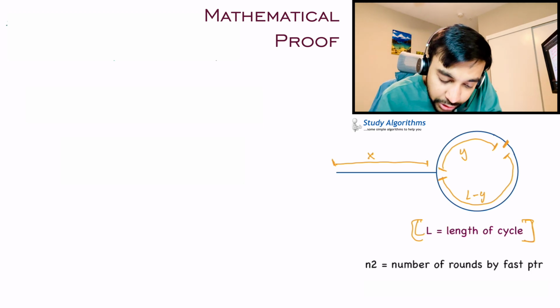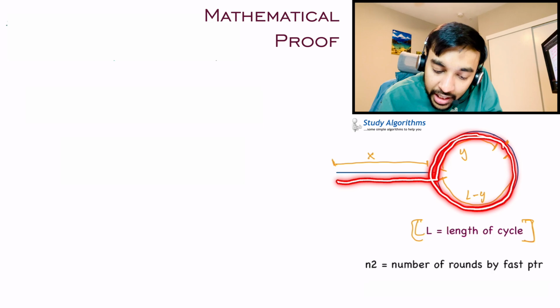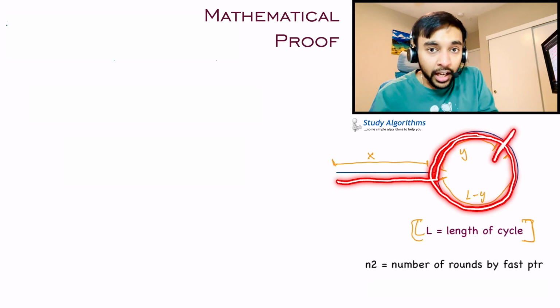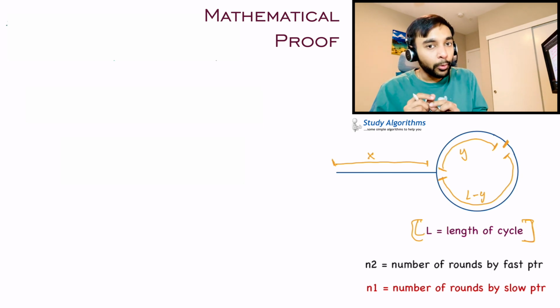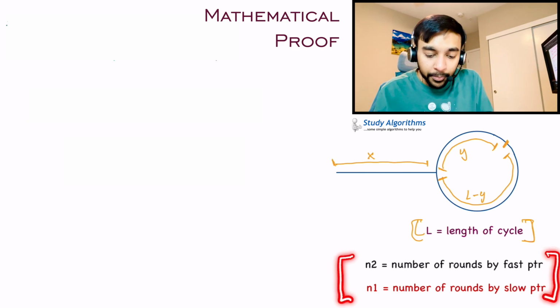Now, when the slow pointer moves, it will also travel this distance x and it will start rotating inside this loop, right? Before ultimately meeting the fast pointer at this point, correct? So let us assume that n1 is the total number of rotations made by the slow pointer. So you have two values now, n2 and n1.